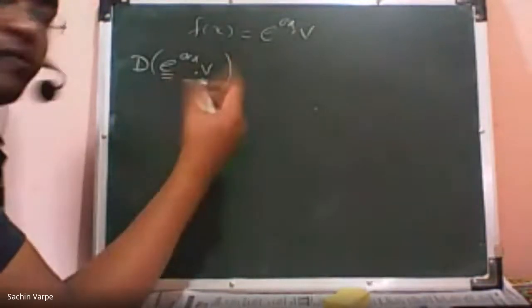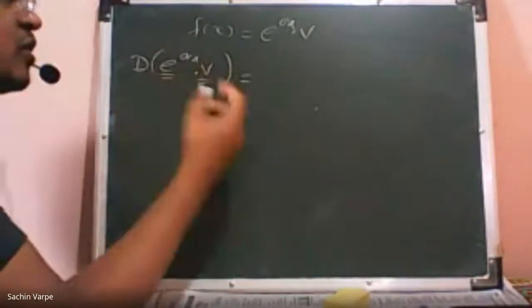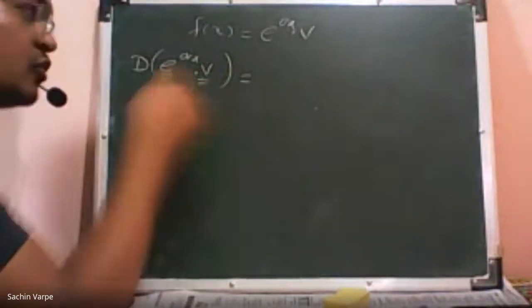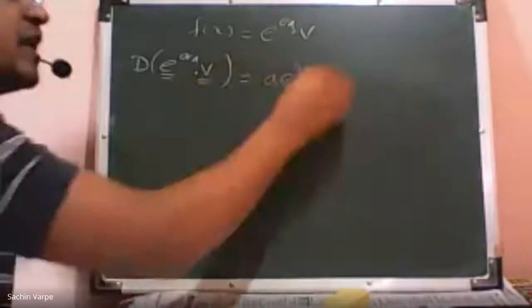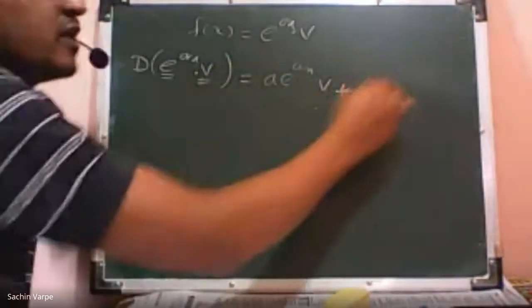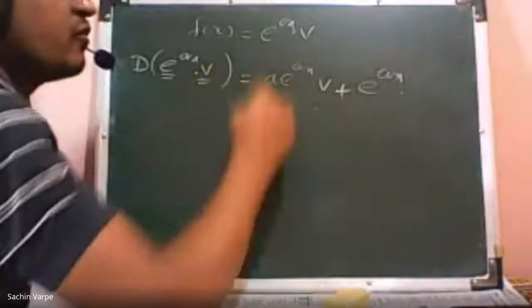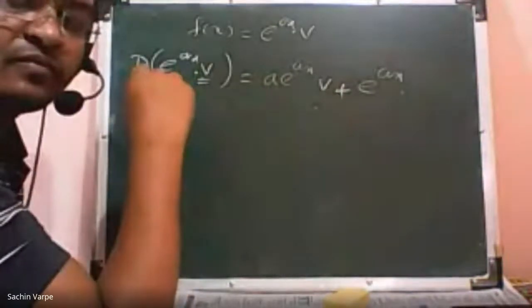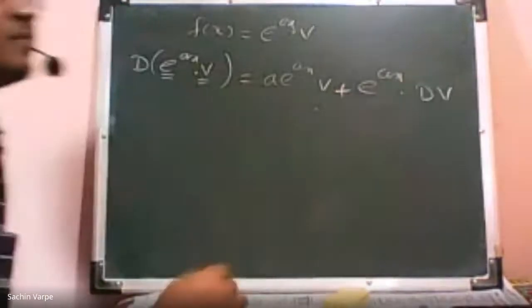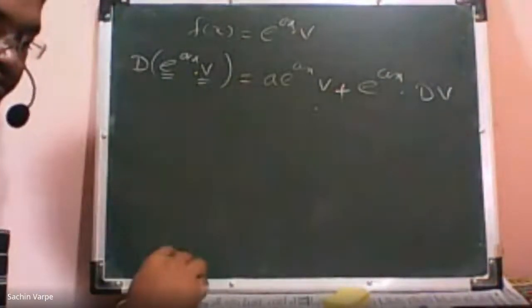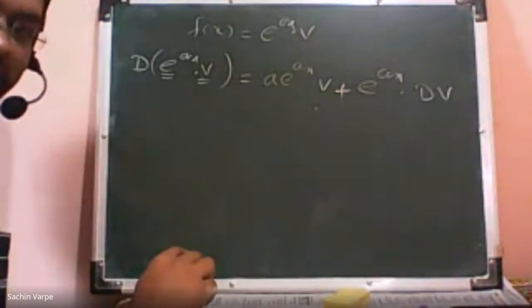Which is equal to the derivative of u, that is e raised to ax as it is into v, plus u as it is into the derivative of v, that is dv.